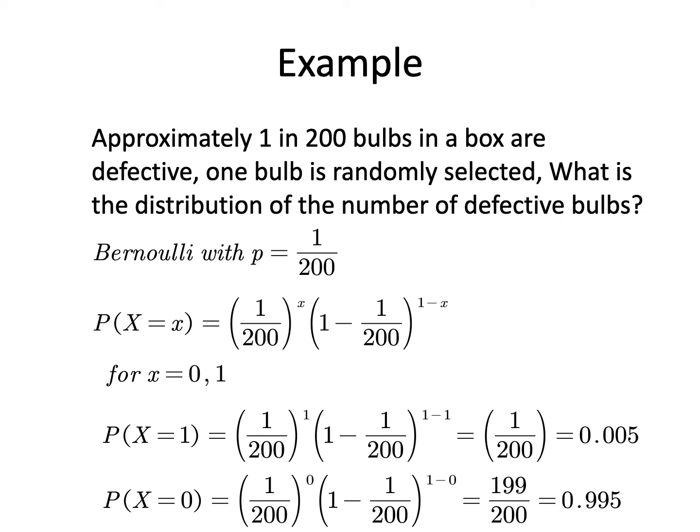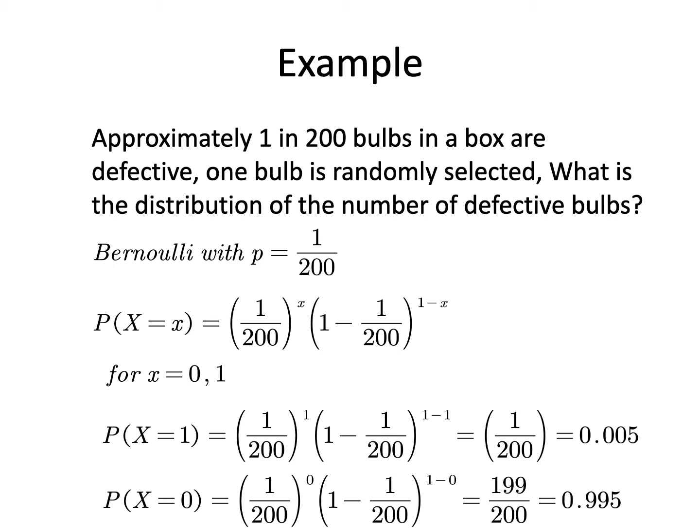We will see the probability distribution of the number of defective bulbs. We have a single trial, and each bulb is defective or not, so the condition for the Bernoulli distribution is satisfied because we have a single trial and two outcomes, whether it's defective or not.